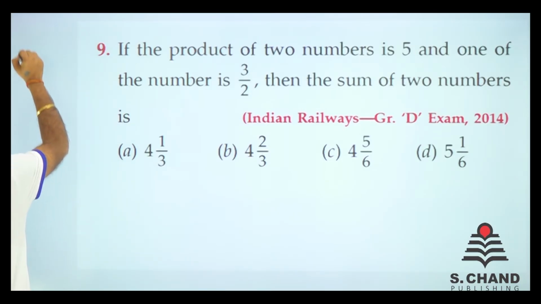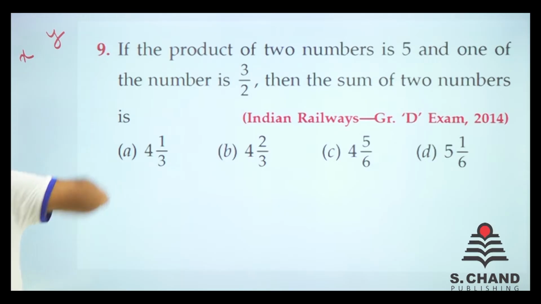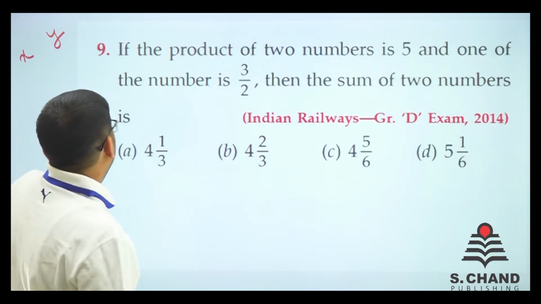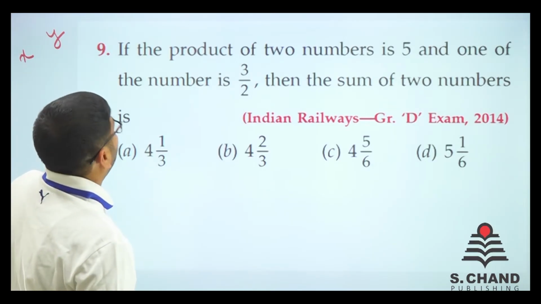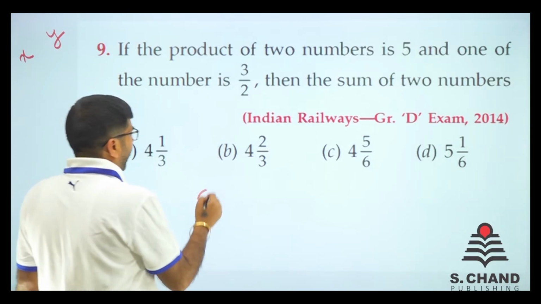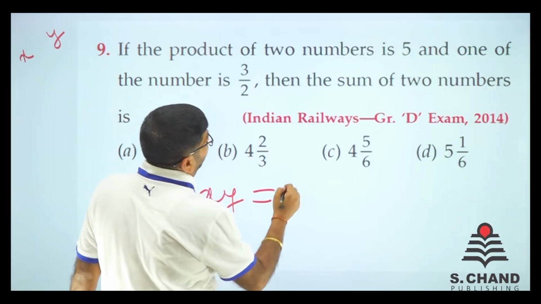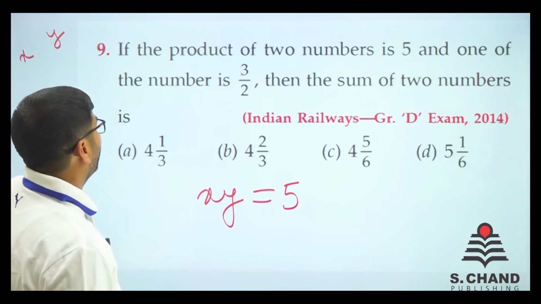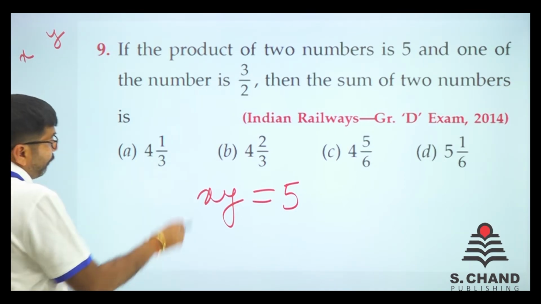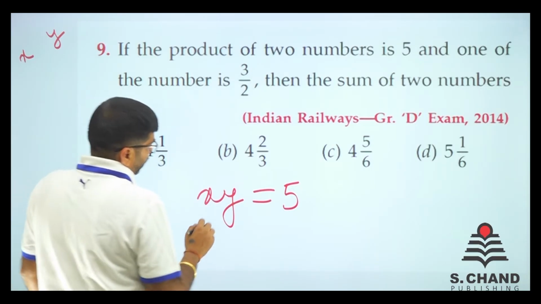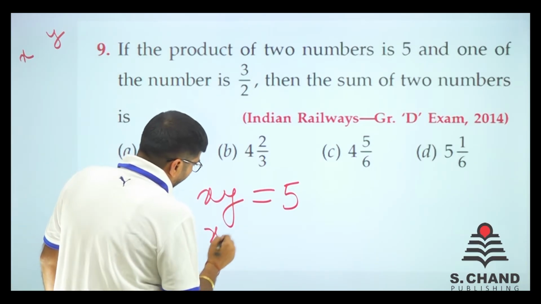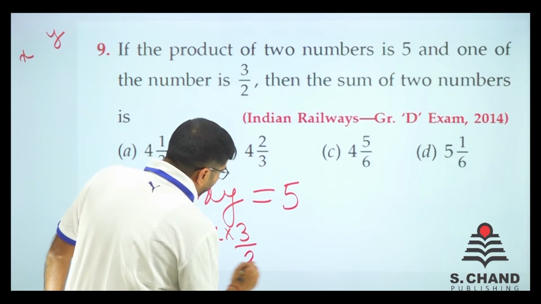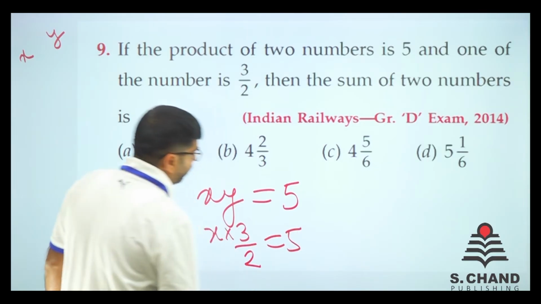Let one number be x and the other number be y. What does it say? It says the product of two numbers is 5. So x into y is equal to 5. It is set 1. One of the numbers is 3 by 2. So say y is 3 by 2. So x into 3 by 2 is equal to 5.